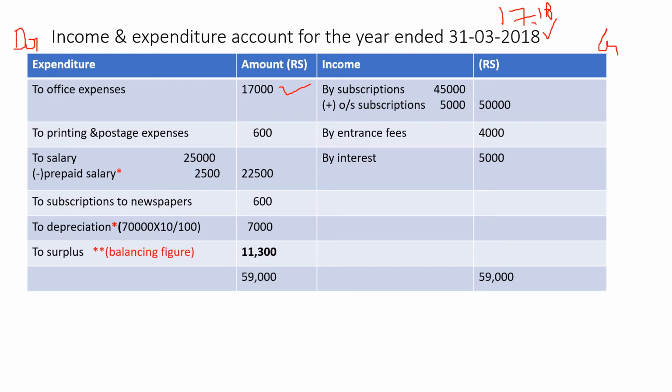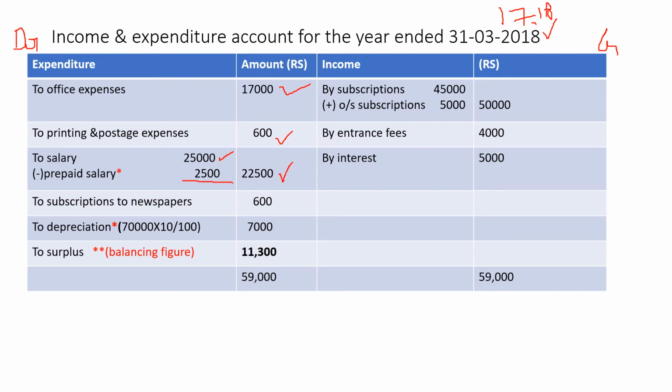Now, the next payment you have is printing and postage expenses. Check if you have any adjustments with regard to that. If there are no adjustments, write it as it is. To printing and postage expenses 600. Then what is given? Salary. To salary, for salary we have one adjustment, that is adjustment number 2, salary prepaid 2,500. So write 25,000 in the inner column, minus prepaid salary 2,500. So outer column answer is 22,500. See, this is deducting, don't add it. 25,000 minus 2,500.